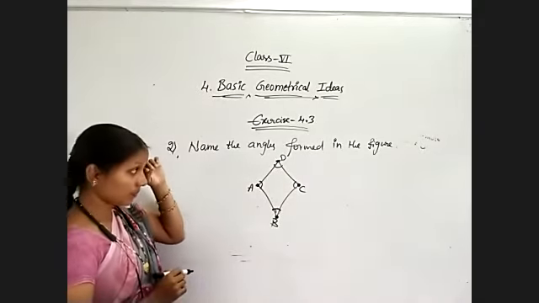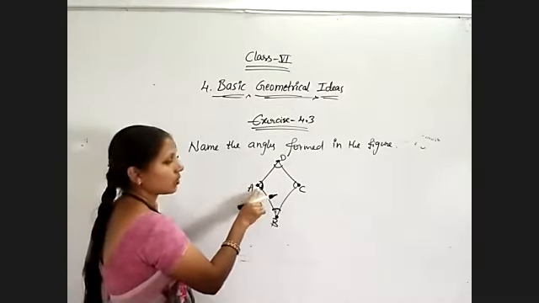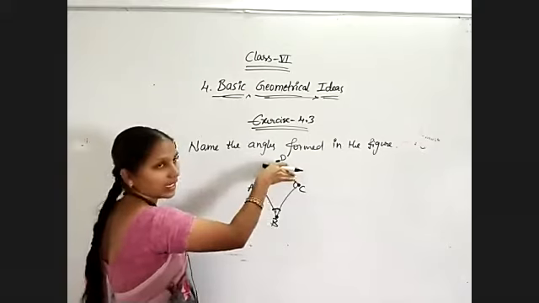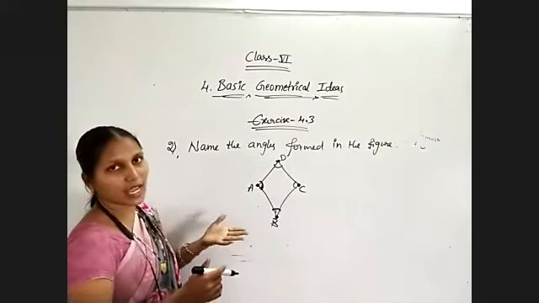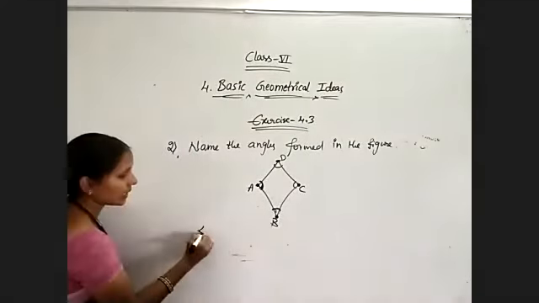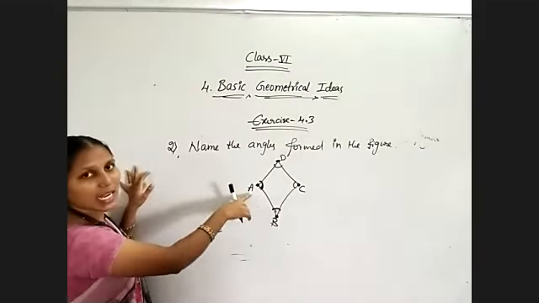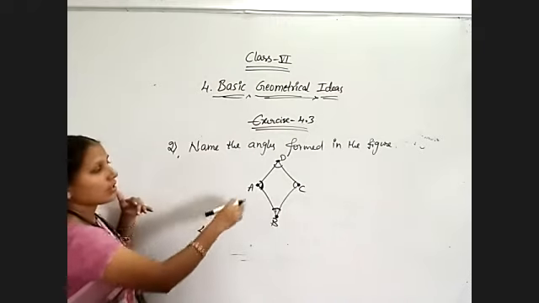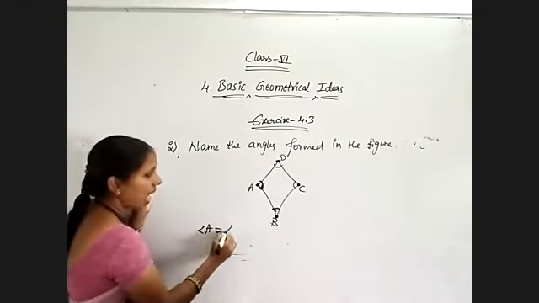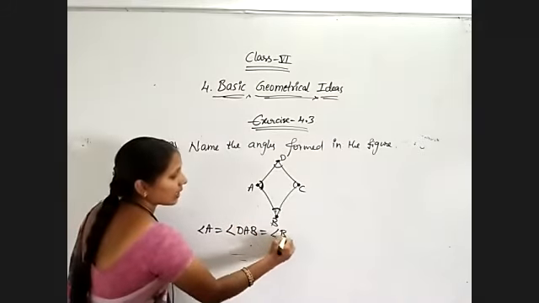Now observe here. A is divided into only one part, which means simply we can write angle A, angle B, angle C, angle D. But we know how to name the angles, so use that method only. So to name the angles formed in the figure, first I want to write angle A. For A, what are the adjacent points? Adjacent means beside. For A, C is opposite, so adjacent are D and B. That means angle DAB, otherwise angle BAD.